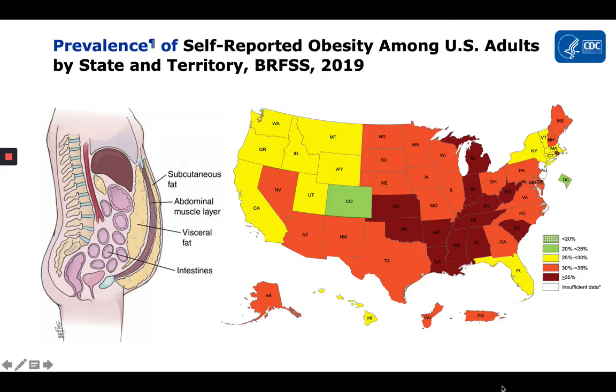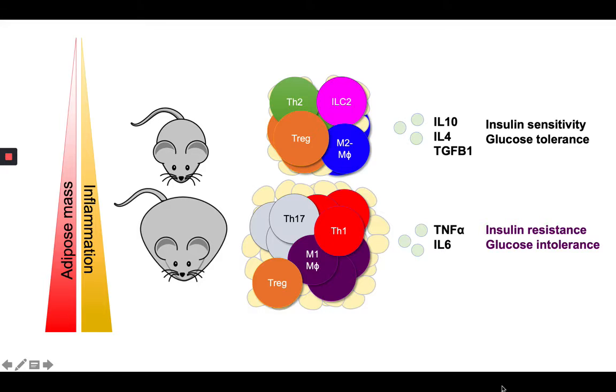Given this information, it's evident that there is an urgent need to find therapeutic interventions beyond altering diet and exercise that can help alleviate some of the complications linked to this disease. When we talk about adipose tissue, the first thing that typically draws our attention are the adipocytes, which are specialized energy storage cells. However, in the past decade or so, we found that the adipose tissue is actually a reservoir for innate and adaptive immune cells, and that crosstalk between immune cells and adipocytes can help regulate metabolism.